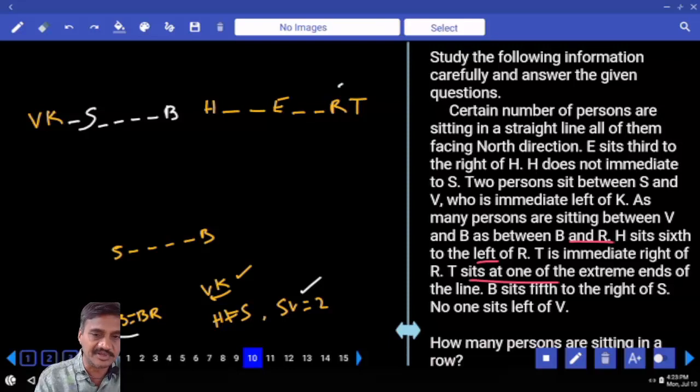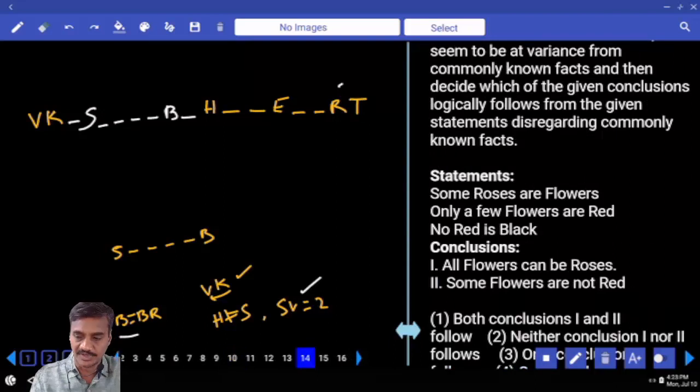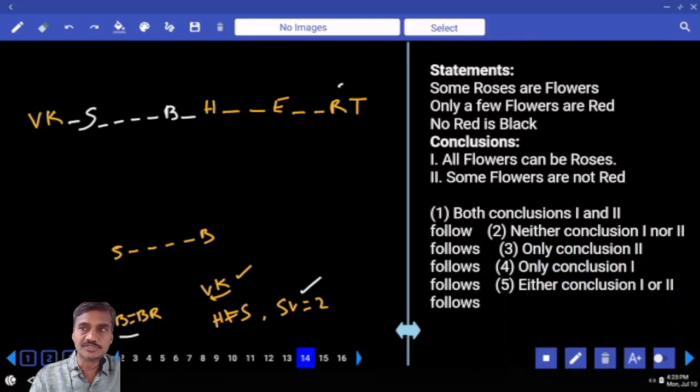Hence in between B and R we need to have 7%, isn't it? Hence in between B and H there must be exactly 1. Now this is the final arrangement we have. Now question numbers 10 to 13. The next one, 14 onwards. Now in this 14 onwards they are based on syllogisms.